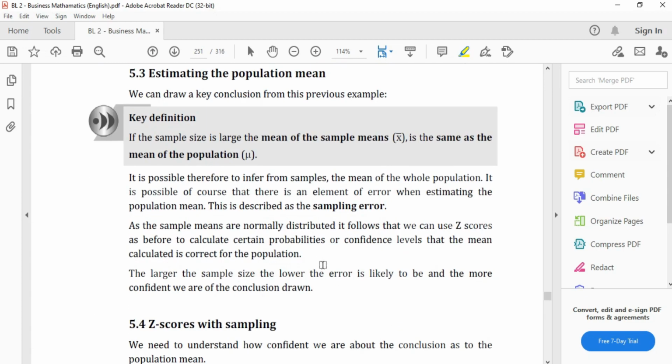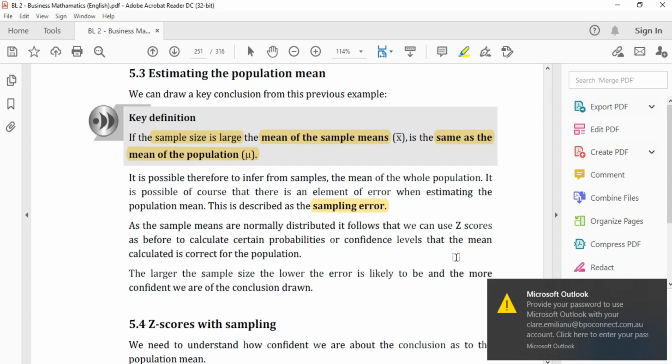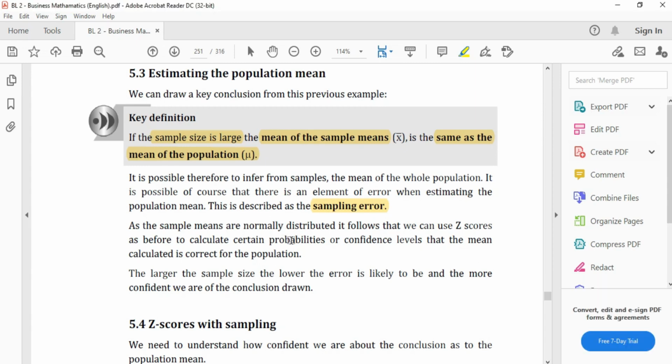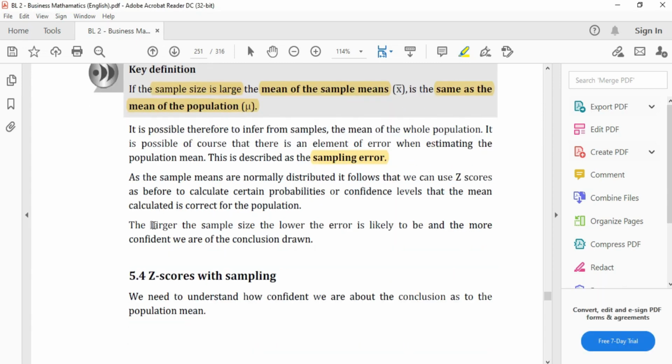So the conclusion is, if you get a large sample size, the mean of the sample will be equal to the mean of the total population, because you're covering a larger sample size. However, you could have sampling error, just like the standard mean error. Okay, but the larger the sample size, the lower the error.